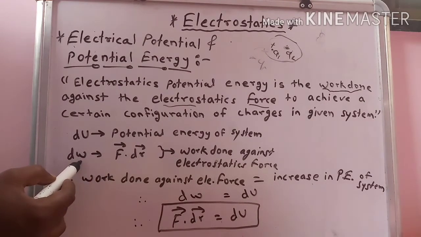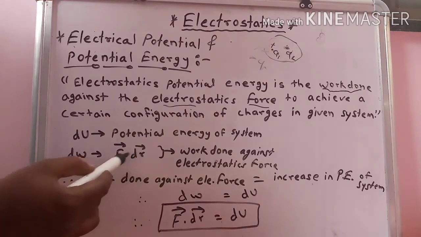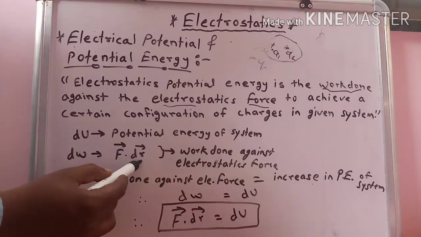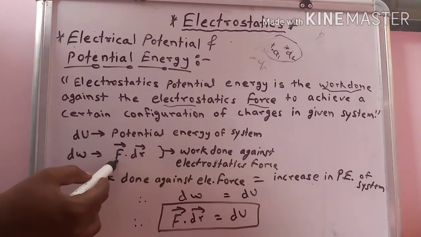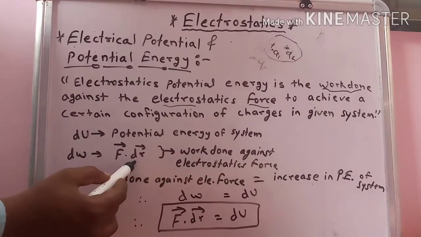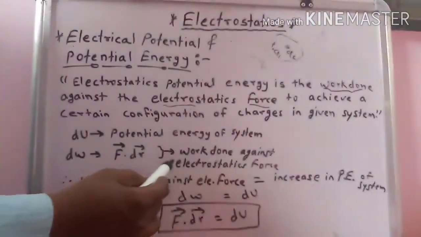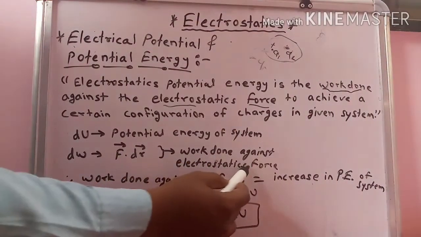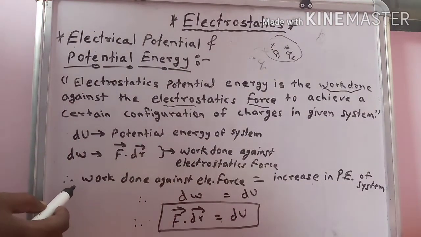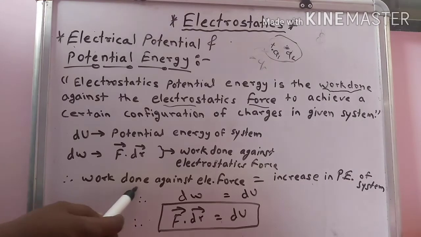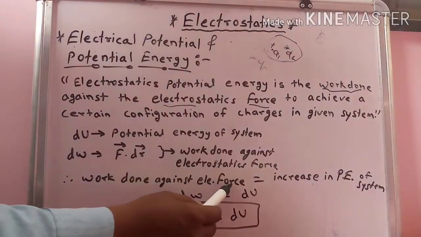We know that work done is force into displacement. F vector is the electrostatic force, and dr is the displacement of the charges. This is the work done against the electrostatic force.